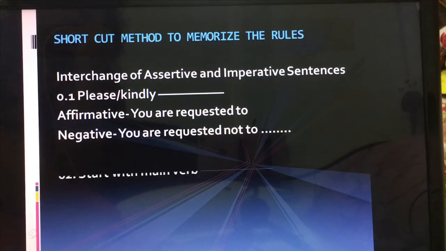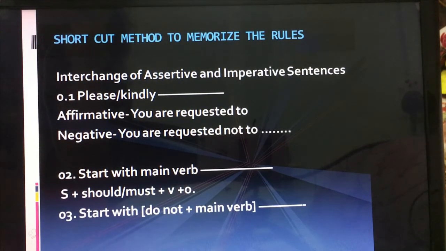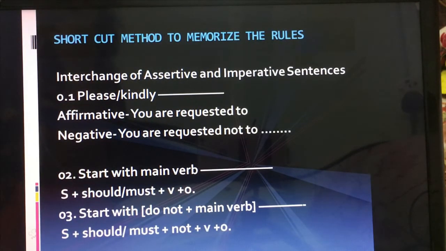Okay, let's see the second one. Second rule: start with a main verb. If it starts with a main verb, then we add a subject and then should or must, and then verb plus object, right? Number 3, we saw that it starts with do not plus main verb. If it starts with do not plus main verb, then we add a subject, then should or must, and then not plus verb plus object.